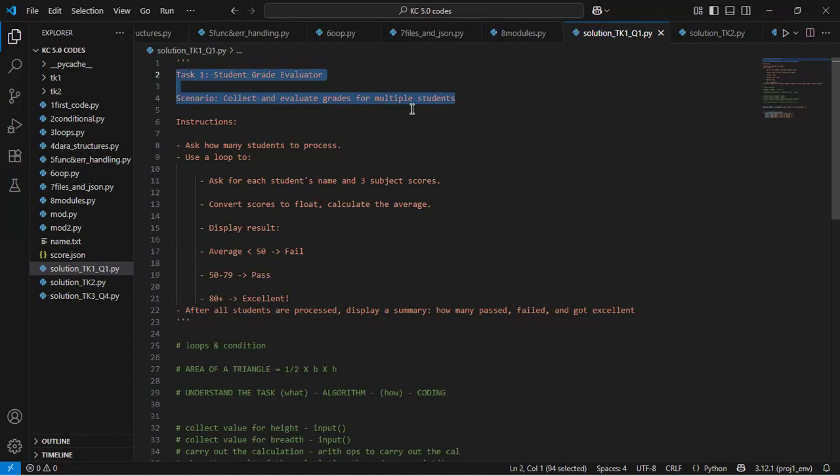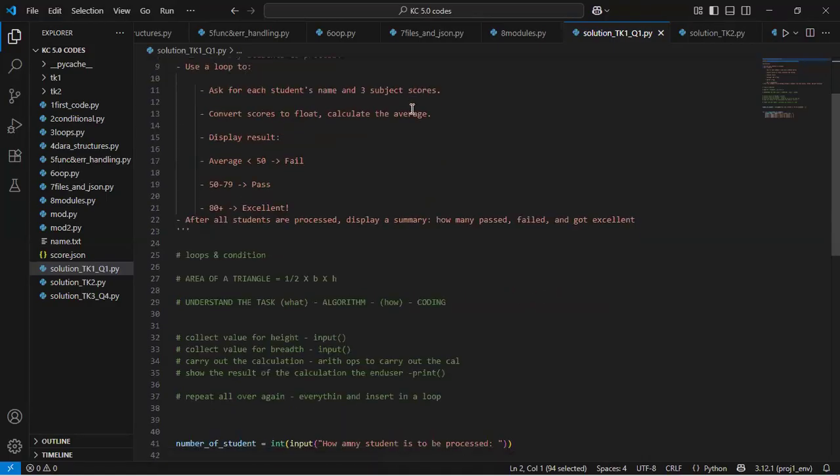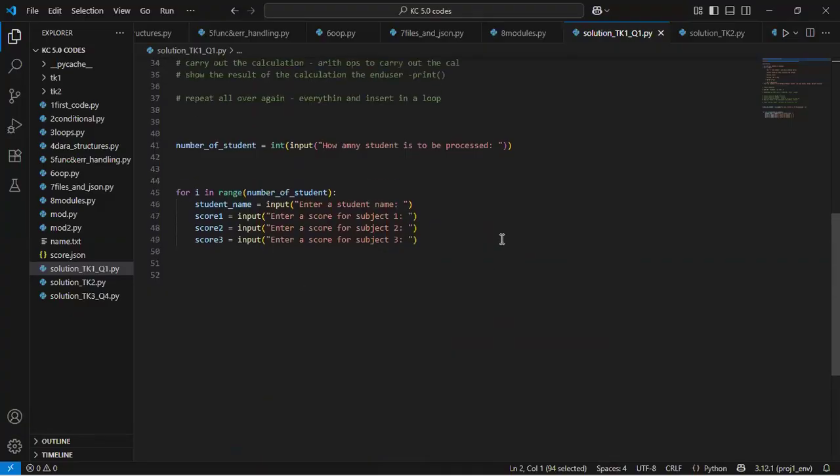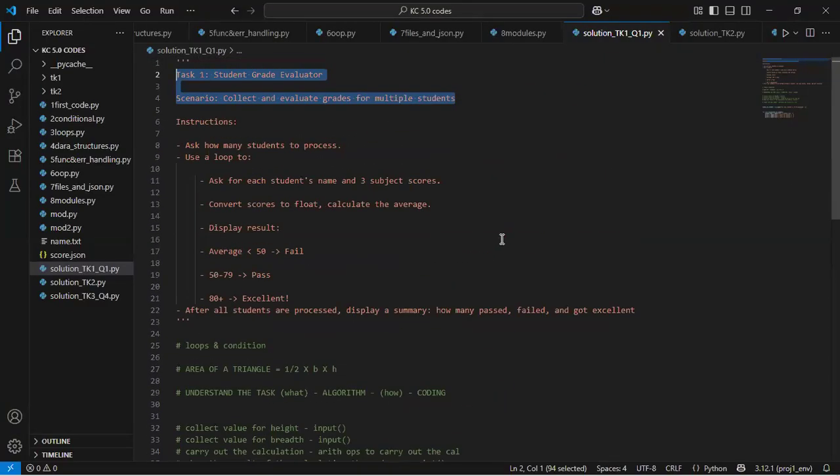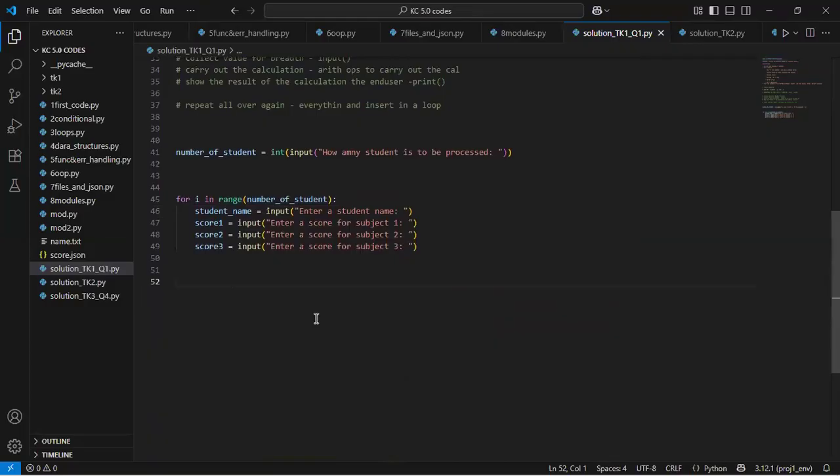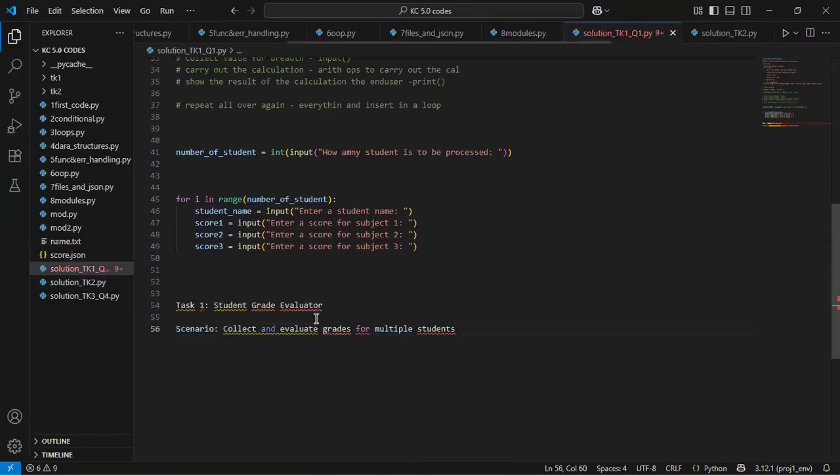Now take this task title and the scenario, and put it somewhere, probably a new file. Let's say I copy this and then come down here and paste it. So the title says Student Grade Evaluator, and then it says that we collect and evaluate grades for multiple students.